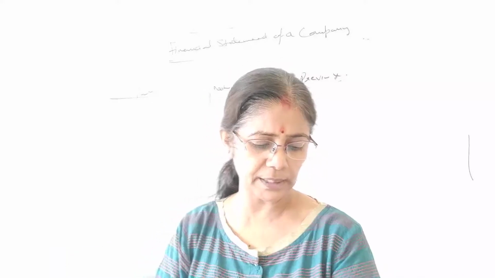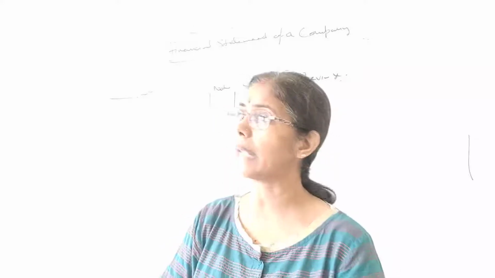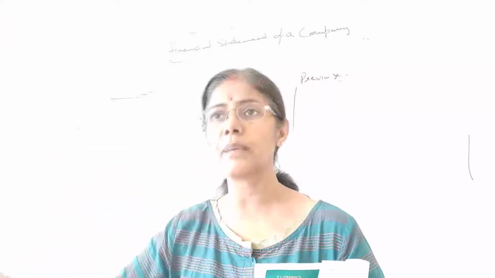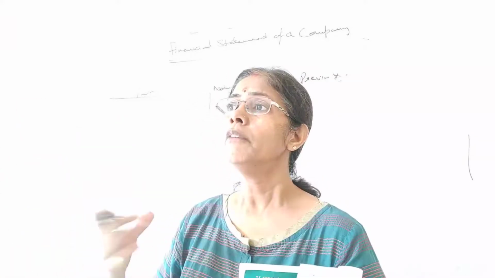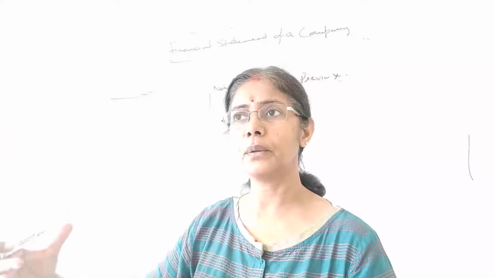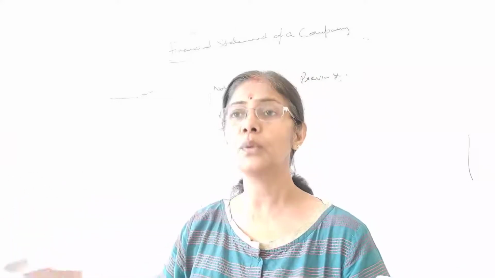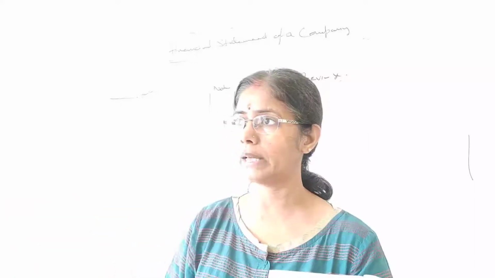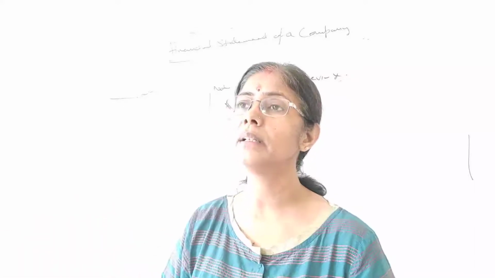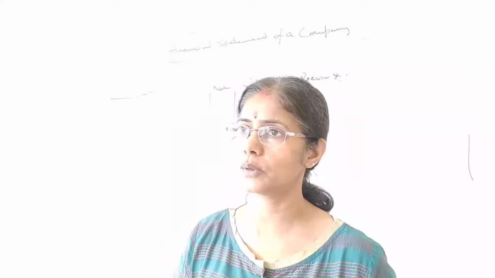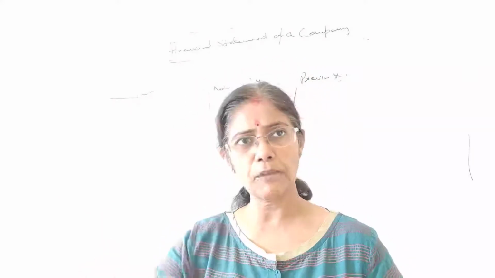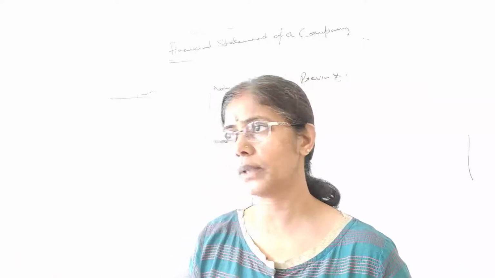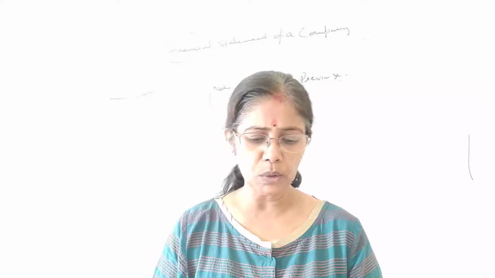नीचे आप देखेंगे assets में point number C, deferred tax assets. Here you have paid extra tax. Advance tax हम कई बार pay कर देते हैं. So when you calculate your accounting and from the point of view of your income tax, you calculate the tax, so you have paid something extra. तो वो आपको मिलना होता है वापस. तो वो आपका क्या हो जाता है? Deferred tax assets हो जाता है. Very simple. If you have to pay something, that's your liability, and if you have to receive something, that's your assets. Okay. So we were talking about non-current liability.